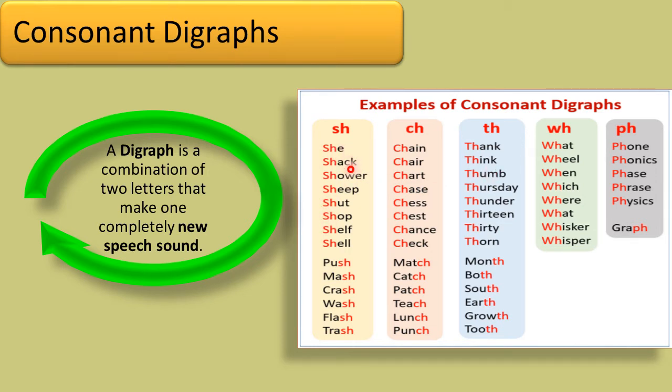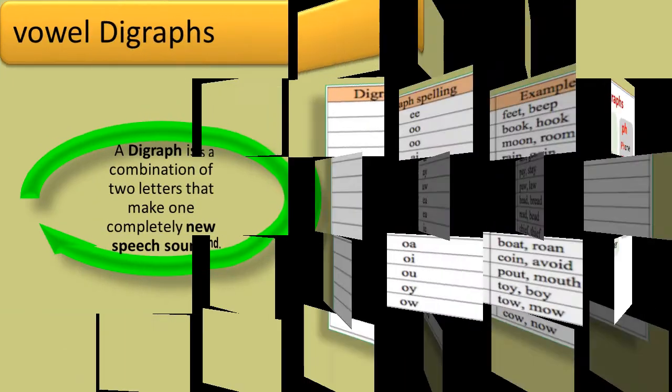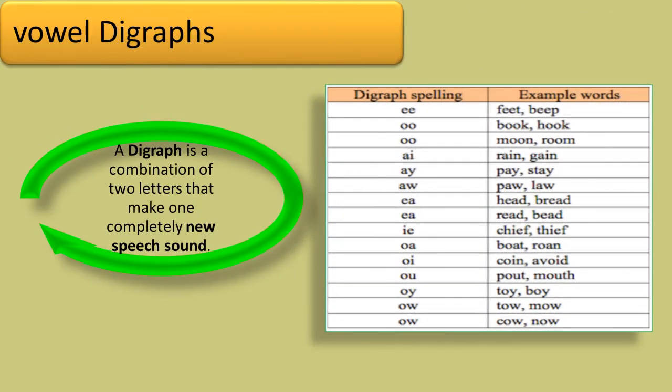Some of the words are monosyllabic and some are disyllabic. She is monosyllabic, shack is monosyllabic, shower is disyllabic, sheep is monosyllabic, and Thursday is disyllabic. Anyway, these are consonant digraphs. And this one is a vowel digraph.